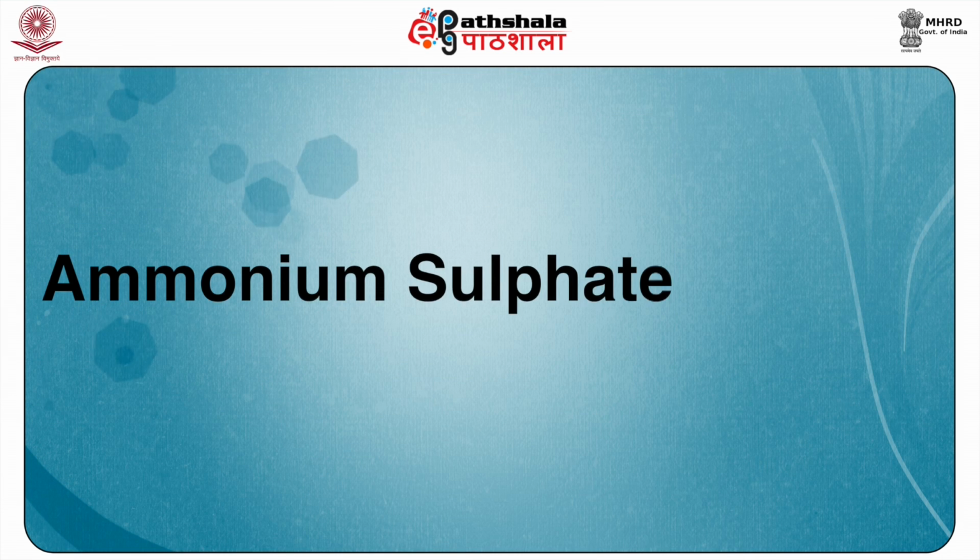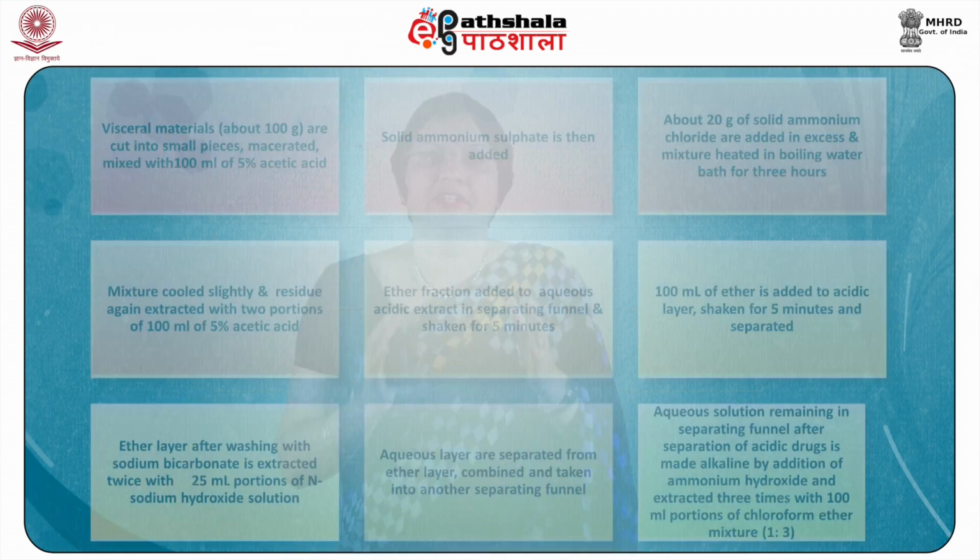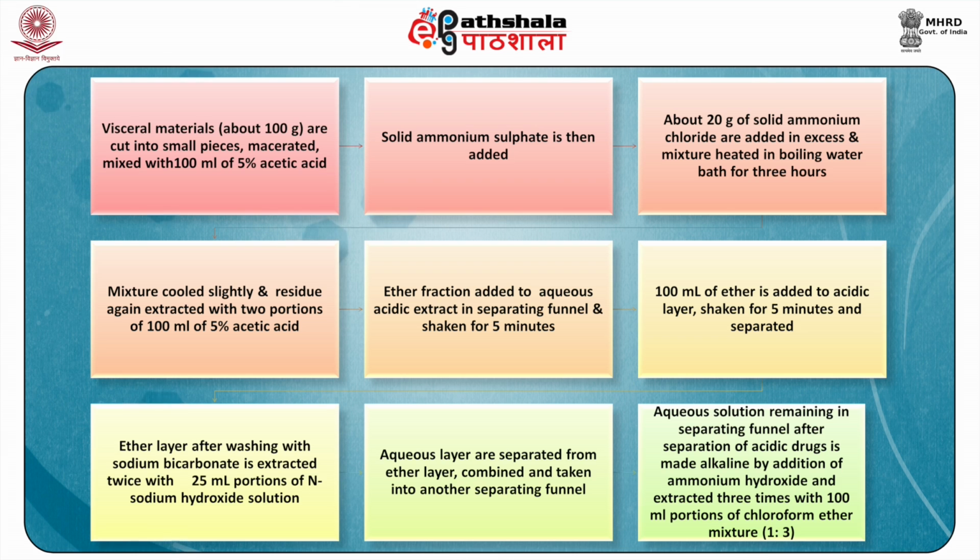Let us now understand the ammonium sulphate method, and this method is most useful for preliminary analysis or screening of basic drugs like alkaloids and tranquilizing drugs, and also for identification and semi-quantification. The visceral material, about 100 grams, is cut into pieces, macerated and mixed with 100 ml of 5% acetic acid and then taken into a 600 ml beaker. Solid ammonium sulphate is then added to it with frequent shaking to make a saturated solution. About 20 grams of solid ammonium sulphate is then added in excess.